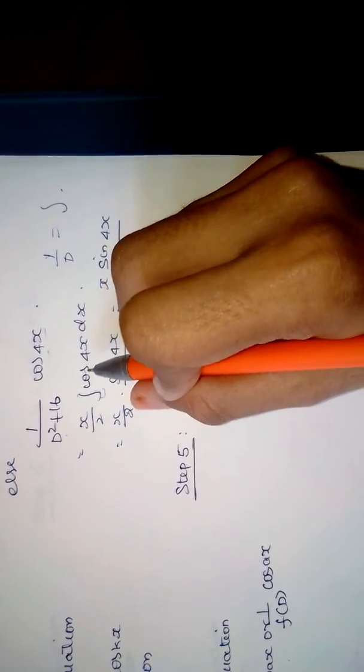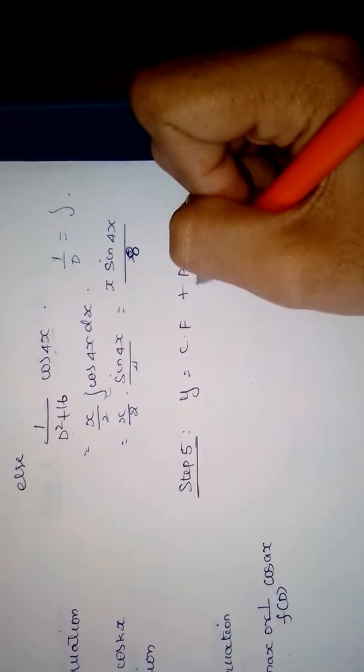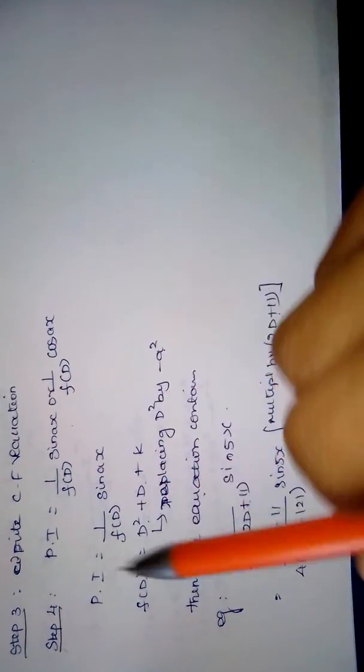After that, differentiating cos 4x gives sine 4x by 4. Finally we get this equation. This is the smallest difference, mainly the difference from the previous types to this type. Okay, let's see the next type.